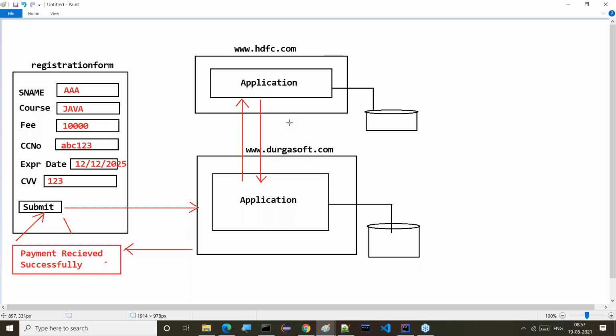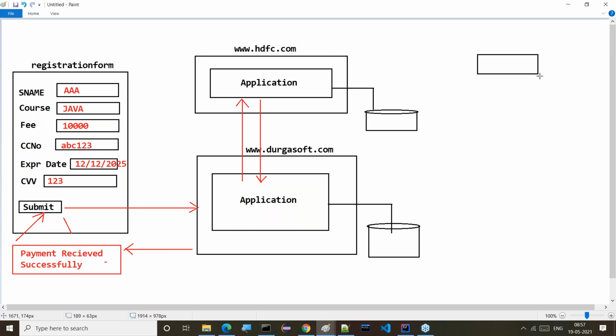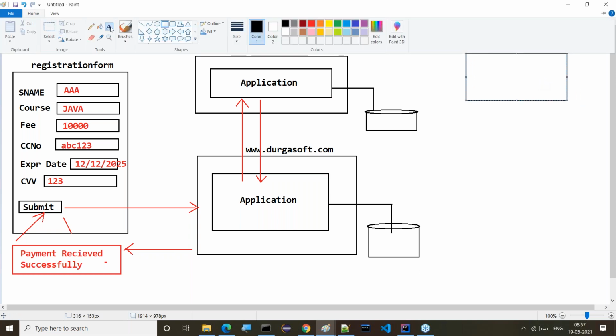Now tell me, is it possible for HDFC people to do credit card transactions? Do they require credit card services or not? Definitely they require credit card services. So who will provide those credit card services from outside? There are so many credit card service providers available. Think of it, one of the credit card service providers might be, for example,